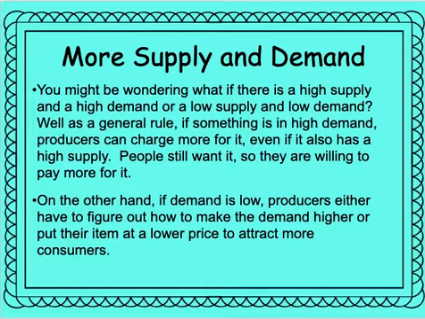Now on the second bullet point, on the other hand, if demand is low, producers either have to figure out how to make the demand higher or put their item at a lower price to attract more customers. Maybe they started off with a price that's too high and it turns off the consumers, so they have to re-strategize about their price point. So they lower the price. They're like, okay, well, maybe it's not really worth $5. We're going to bump it down to $2. Well, now all of a sudden, everybody's like, yeah, I would pay $2 for it, but I'm not paying $5 for it.